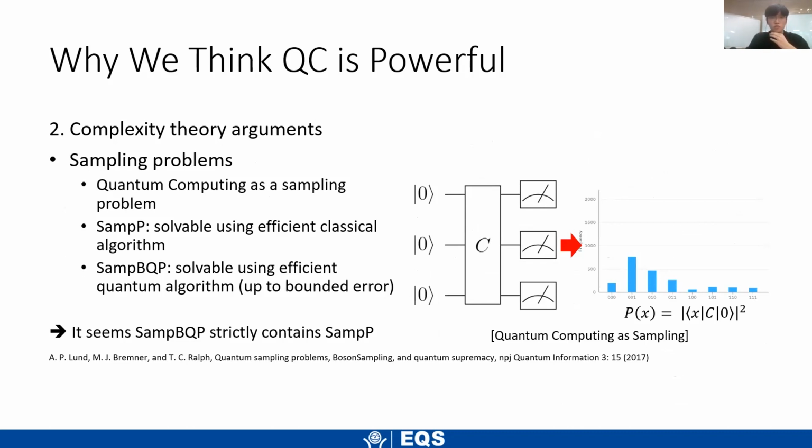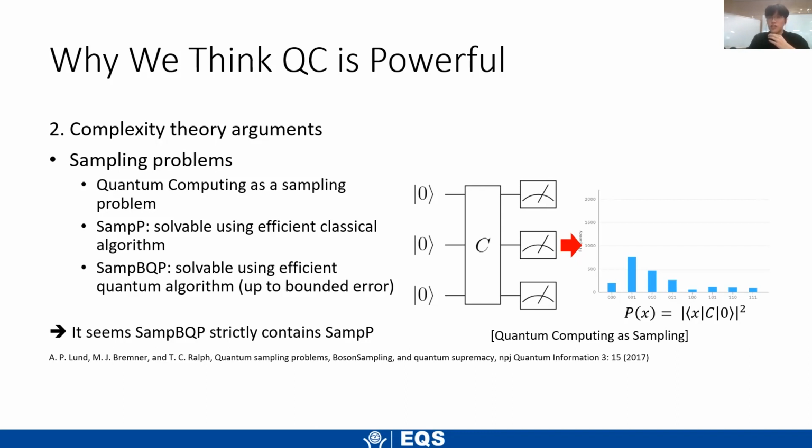And since we're getting these measurement results from these distributions, we can think of quantum computing as a sampling problem. A sampling problem is where we have some uniform random bits, and we want to change them to follow a certain distribution that we have set.